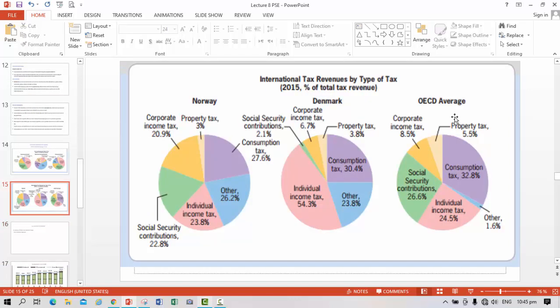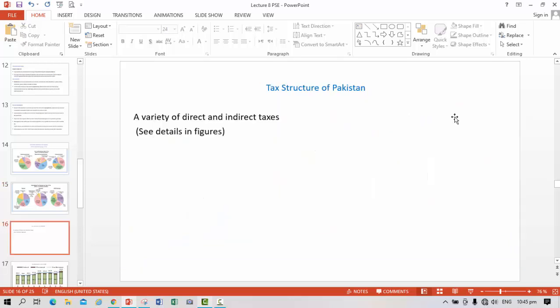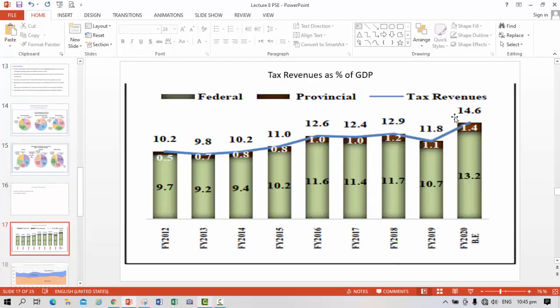After discussing the international tax revenue by type of tax, let us discuss the taxation system in Pakistan. In Pakistan, we have a variety of direct and indirect taxes. Here in this figure, we have tax revenue as a percentage of GDP.